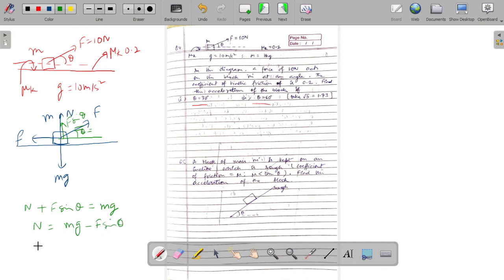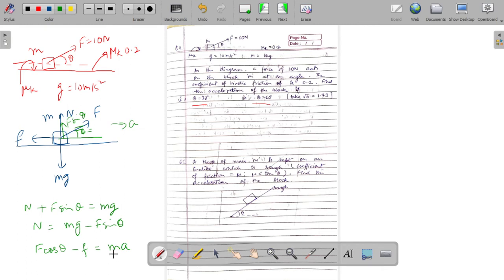So we'd say that normal reaction is equal to mg minus F sine theta. The horizontal force acting on the block is equal to F cos theta minus the force of friction f. Let us assume that the block is moving in the horizontal direction with an acceleration a, and by taking that assumption we are assuming that the force acting on the block in the horizontal direction is able to overcome the frictional force f.